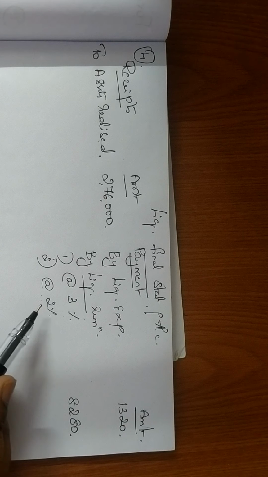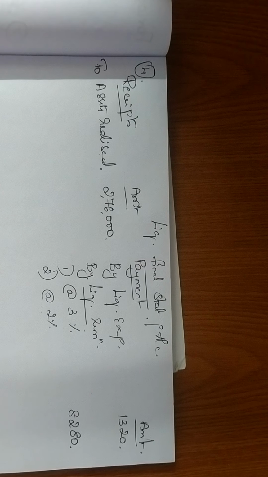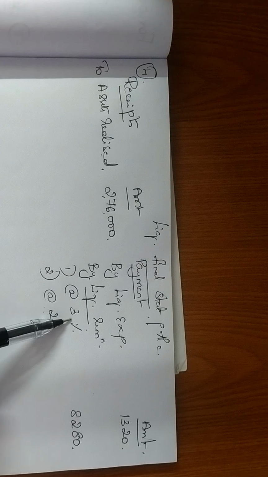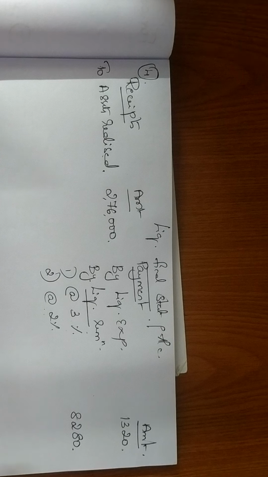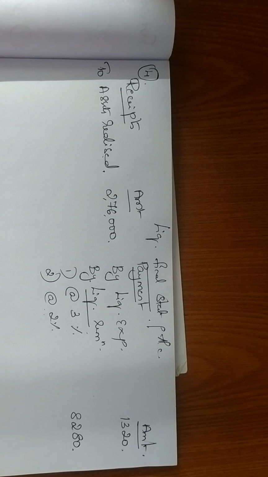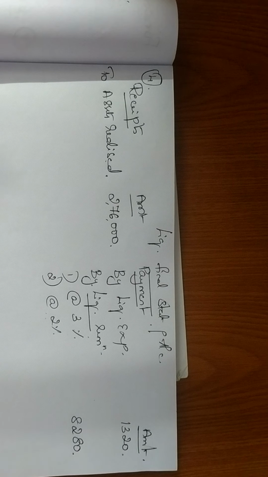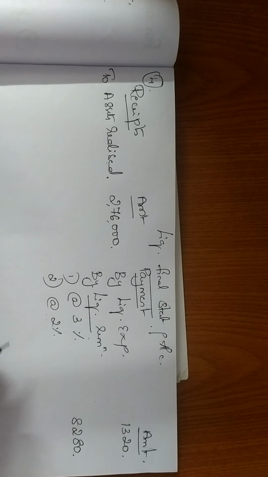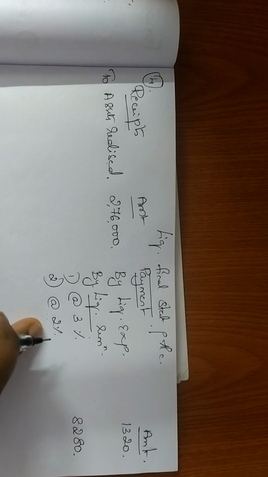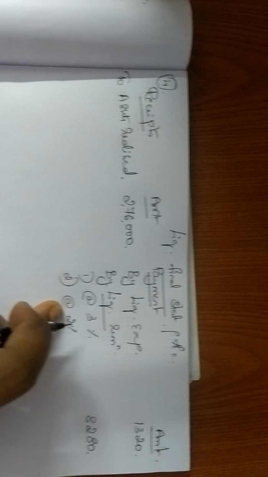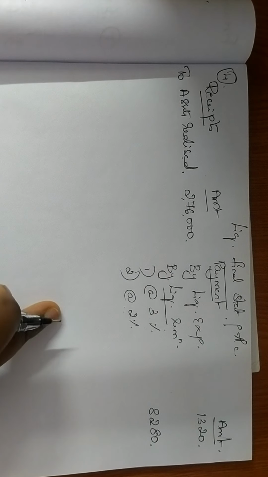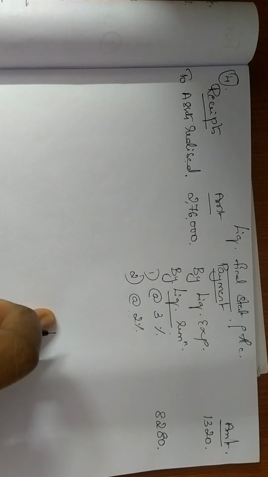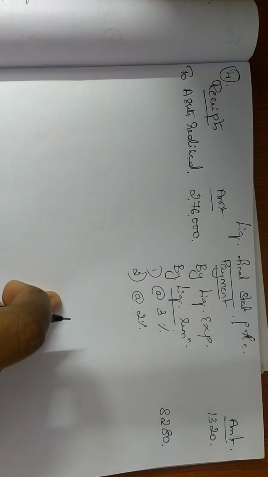Now second is what? 2% on the equity shareholders. How do we do this? Immediately after your 3% calculation, then we start with your 2% calculation. You see how much is given in the question, you do the comparison and apply the formula. That is how we were doing in the last three problems. But in this problem, since they have told you it is 2% on equity shareholders, you have to write whatever item comes before equity shareholders first. You have to write all the items which come before equity shareholders.